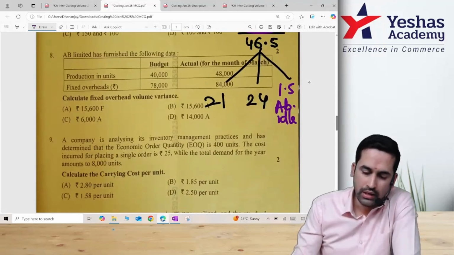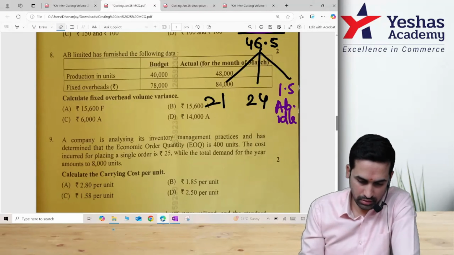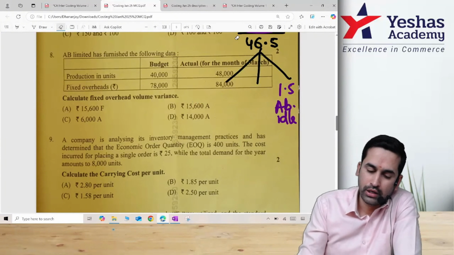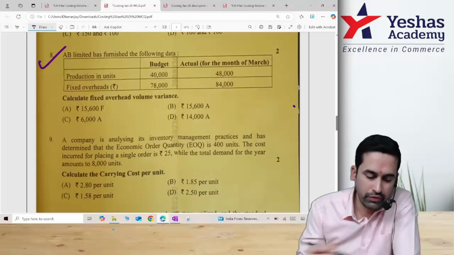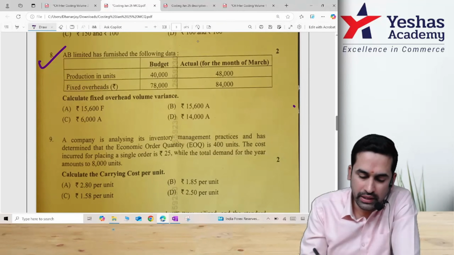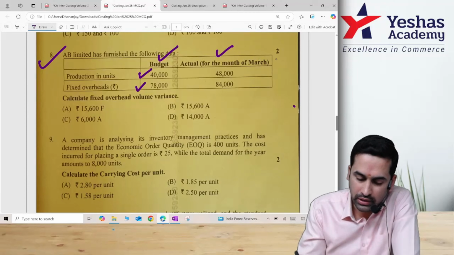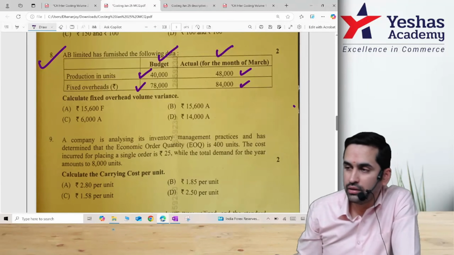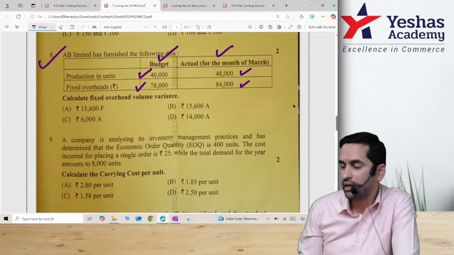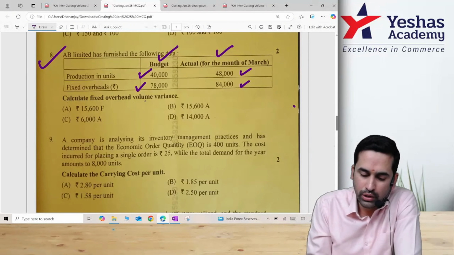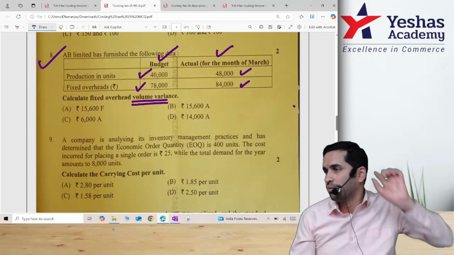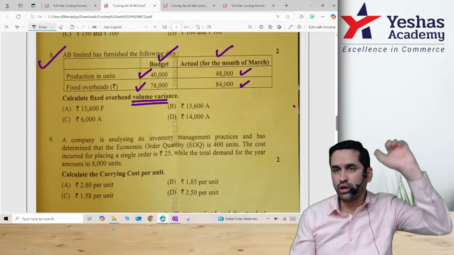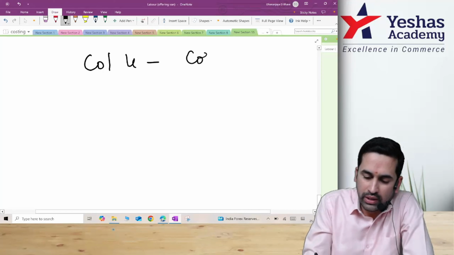Okay, next one according to me is a good question. 8th one, this is from standard costing, that is fixed overhead variance. AB Limited has the following data for you: budget, production in units, budgeted amount, actual for the month, production in units, and fixed overhead amount. Both budgeted and actual details are with you. They want you to find out volume variance. Tell me, if you have to do volume variance in our table, which column minus which column? Column 4 minus 1, correct?